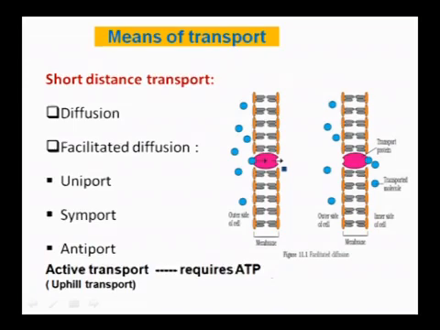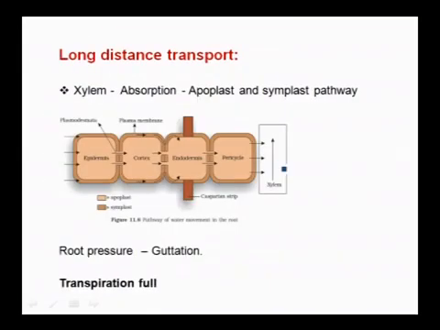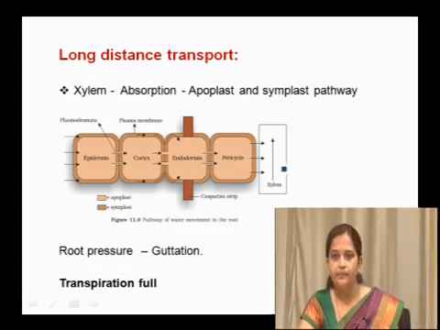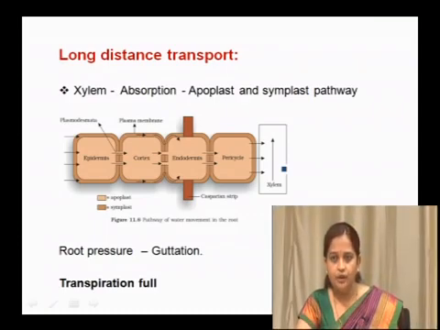In long distance transport, xylem and phloem translocate food and water from one part to the other. In the xylem, ascent of sap takes place, and water moves from the roots to the aerial parts, always unidirectionally.